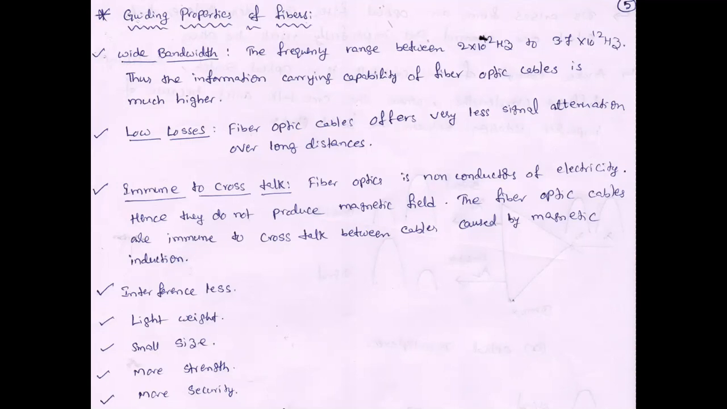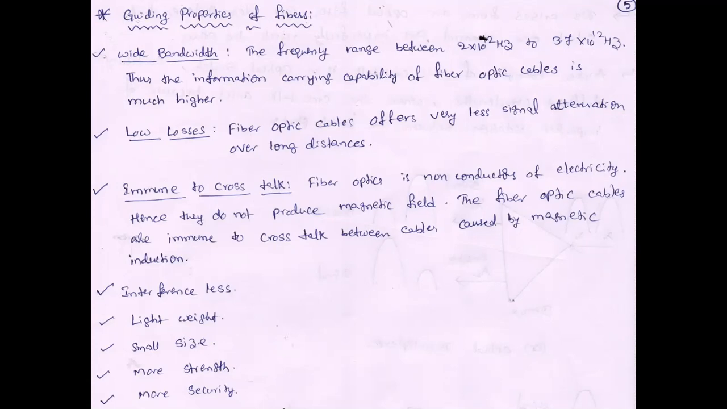and immunity to crosstalk. Here crosstalk disturbs the original signal, and we get a noisy output. This is due to magnetic induction. We'll discuss crosstalk next. Also, the interference is less, the optical fiber cable is light in weight, small in size and has more strength. These are some of the guiding properties of the fibers.